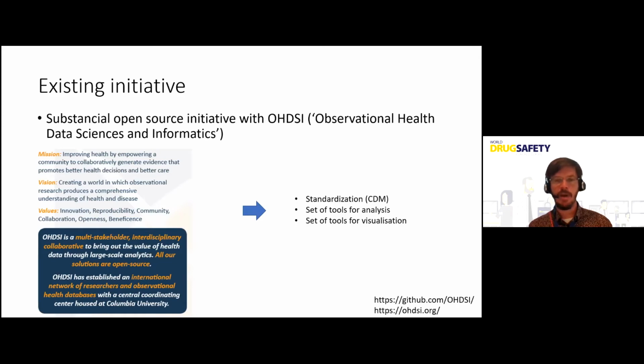And this initiative has grown very extensively in recent years. You can, for example, check their GitHub here below. You have their GitHub address or their website, and they deliver a lot of tools to the public so that they can use them. That's one example, but it's focusing on observational data and not so much on spontaneous report data, which is the cornerstone of the activities for patient safety, I would say. But it's still working on safety, but on observational data. Sorry.